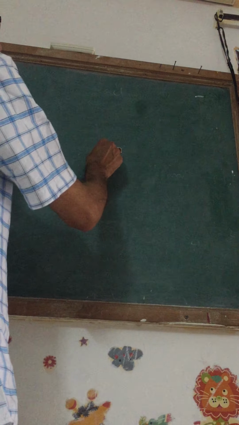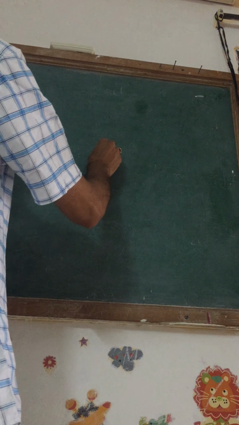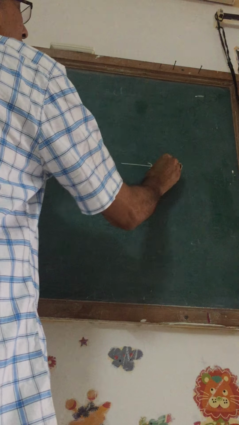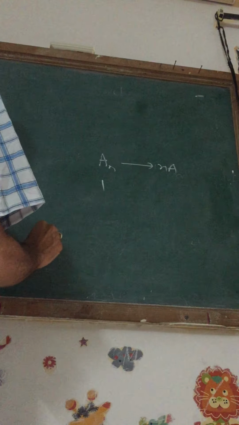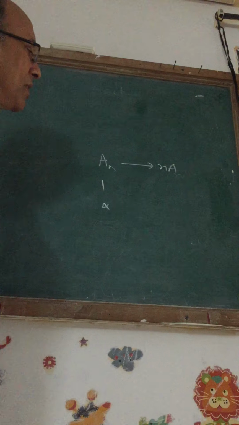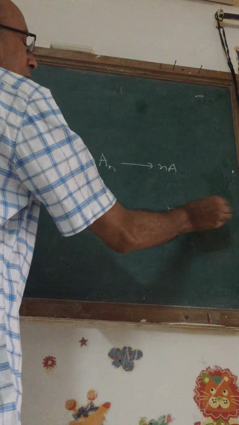Now let us examine. If I take A that dissociates to give n particles, you start with one particle before dissolution and it dissociates to an extent of alpha.